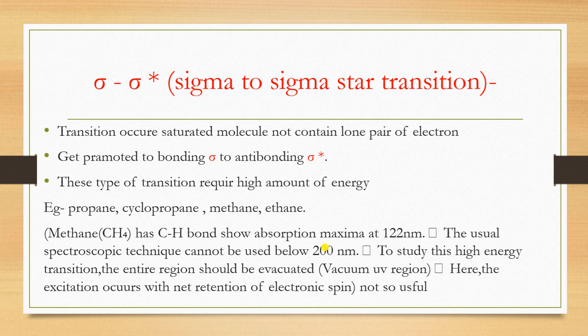To study this high energy transition, the entire region should be evacuated; we have to provide a vacuum medium, the vacuum UV region. Here the excitation occurs with a net change of electronic state, and electronic energy is very high, as we know rotational, translational, vibrational, and more than that there is electronic energy, which is the total energy. This takes place in the vacuum UV region, which we can't study. Mostly we study the UV and UV-visible regions.